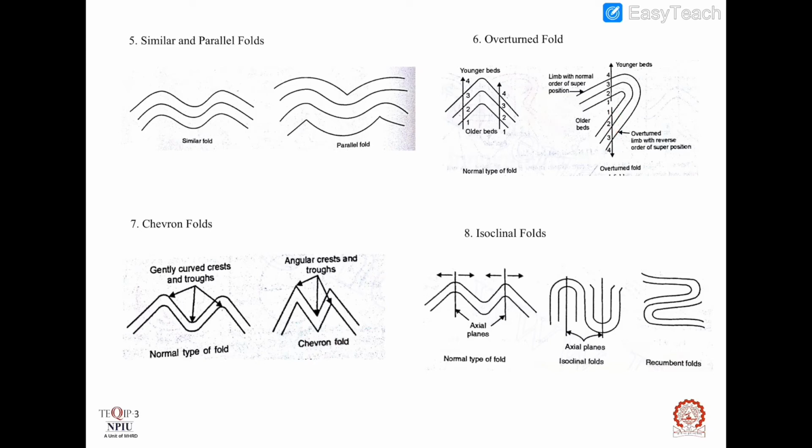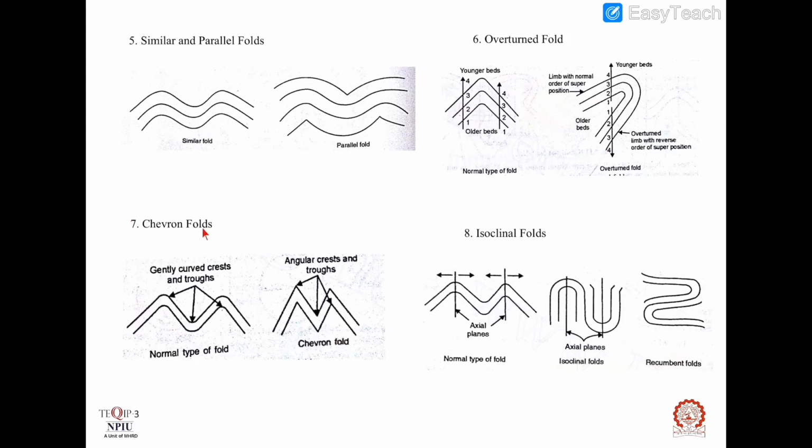Here we can see the order of superposition is reversed. In normal or simple cases, the order of superposition was 1 2 3 4. Here in the reverse case, this is 1 2 3 4. So such a fold is called an overturned fold.